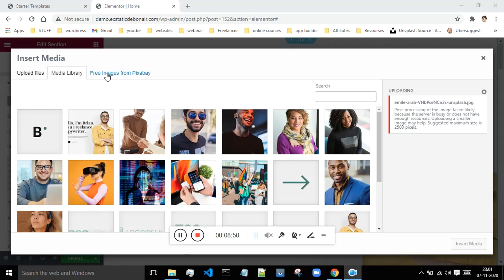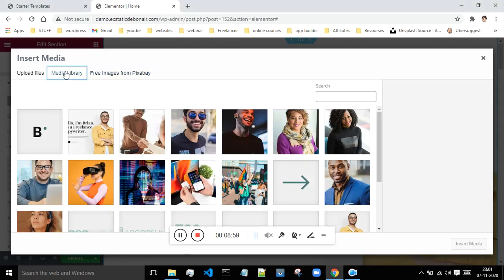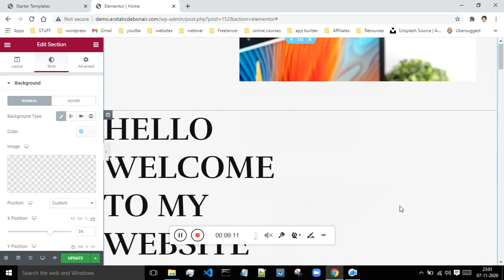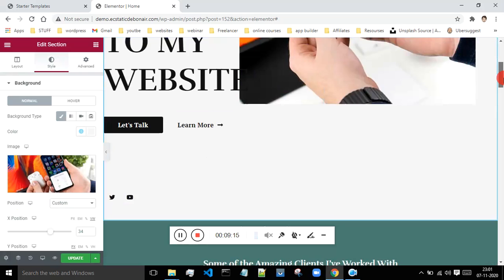If you don't want to use that image, you can even make use of these free images from Pixabay, and whatever images are available on your website, you will get them over here. Let me go with this image which is already present. I will say insert media, and now that image will be available on my site.